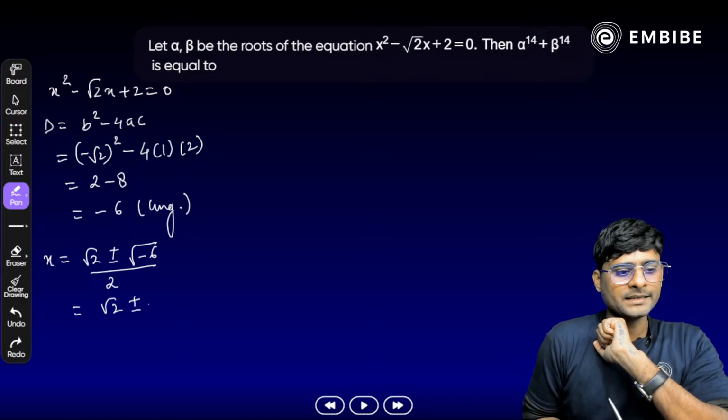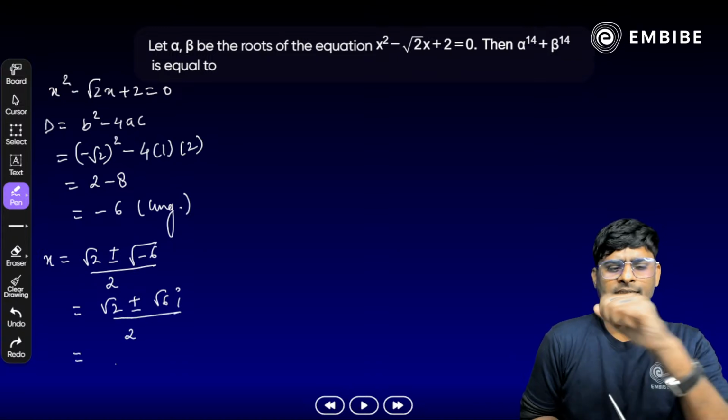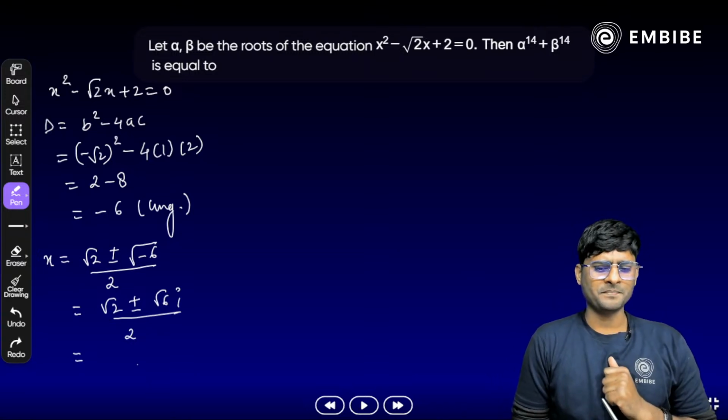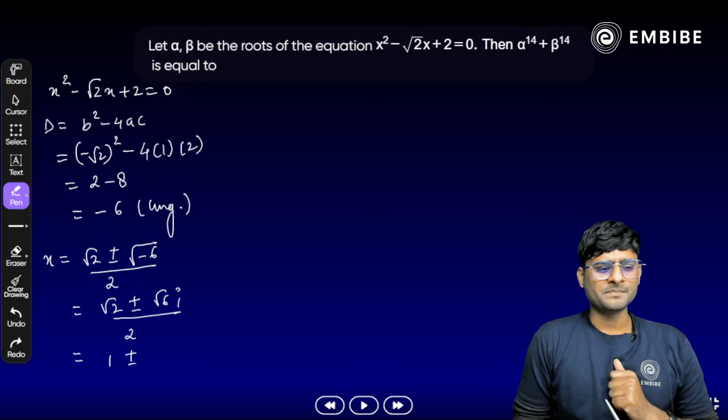Root 2 plus minus root 6i divided by 2 here. And once we cancel out, yes, आप cancel out भी कर सकते हैं root 2 को numerator में common लेकर, what we get here, 1 plus minus root 3i by root 2 here.